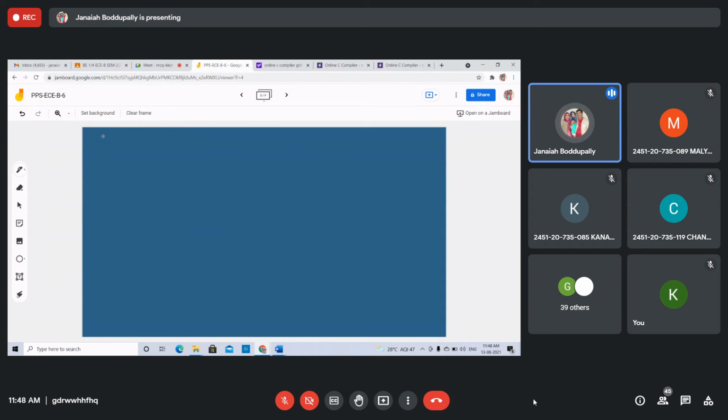Indirect call structure. How to call indirectly? Suppose this is function 1. This is the function definition. In the body of function 1, there are some statements, and you are calling function 2 inside function 1. Then again the definition of one more function here, function 2, in the body.